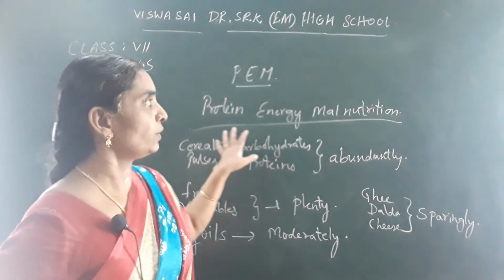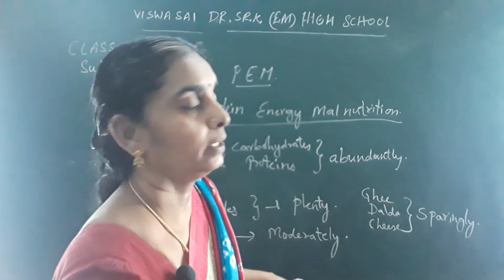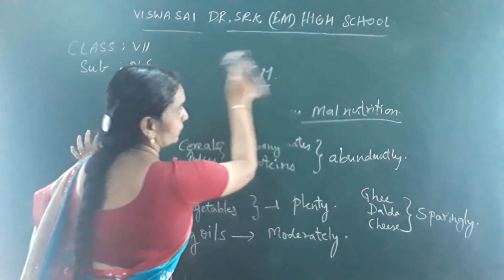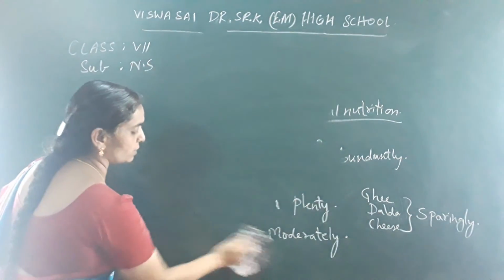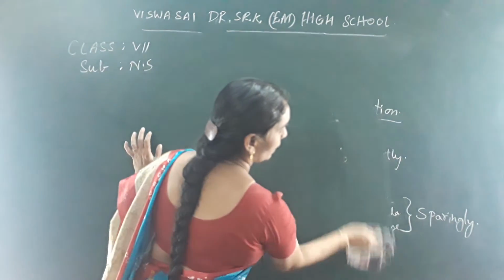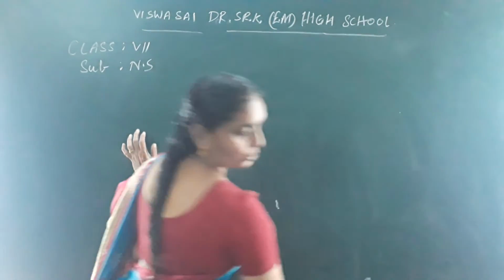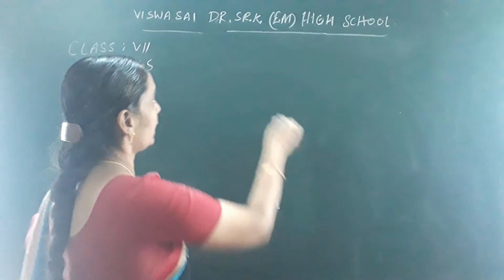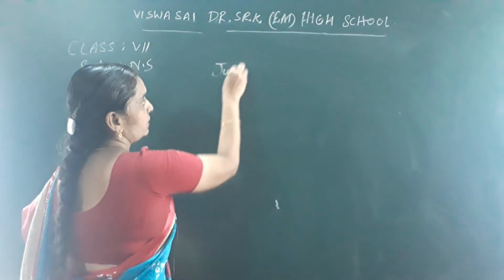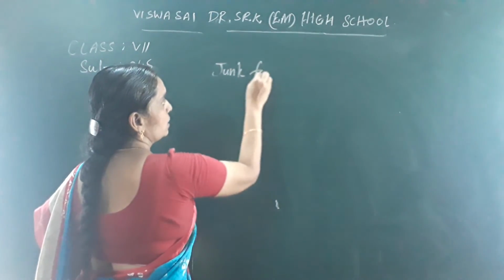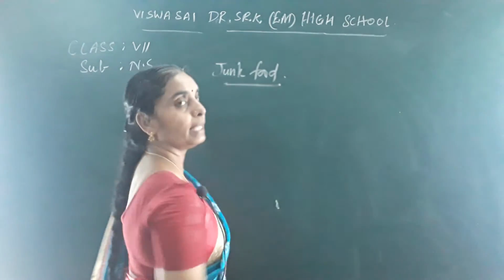Okay, children, so you know about the components of the food and how much of each component should be included in your diet. Now, coming to the junk foods. You have to avoid junk foods. Junk foods are very dangerous to our body and they are a health hazard.